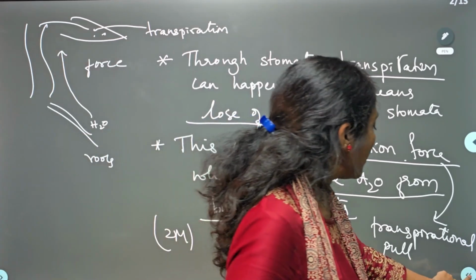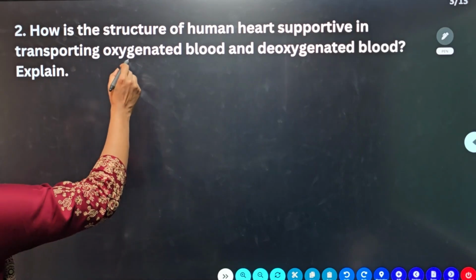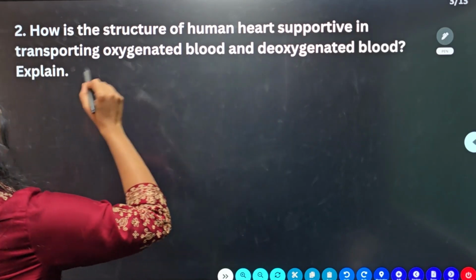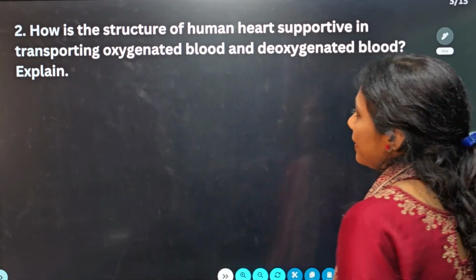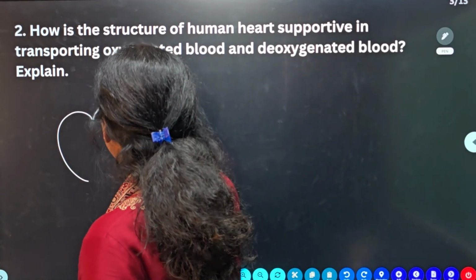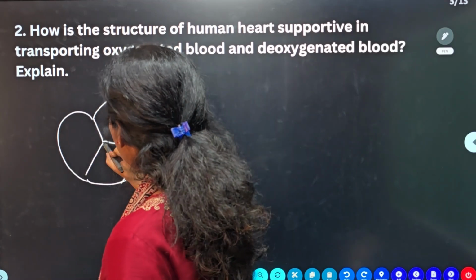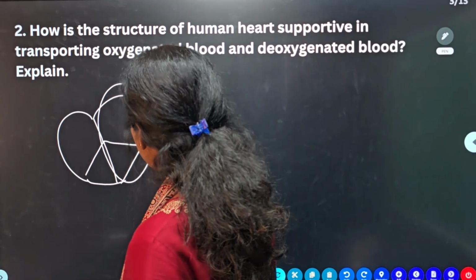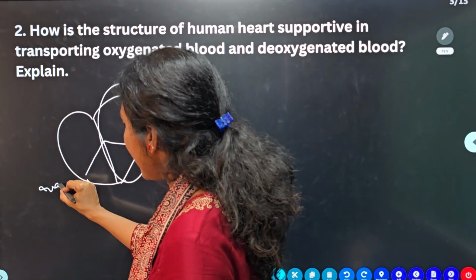So now let me go for the next question for you. How is the structure of human heart supportive in transporting oxygenated blood and deoxygenated blood? So they are asking how do the oxygenated blood and deoxygenated blood move through the heart? See, we know this is the left side of a heart. So this is the left side and this is the right side, right?